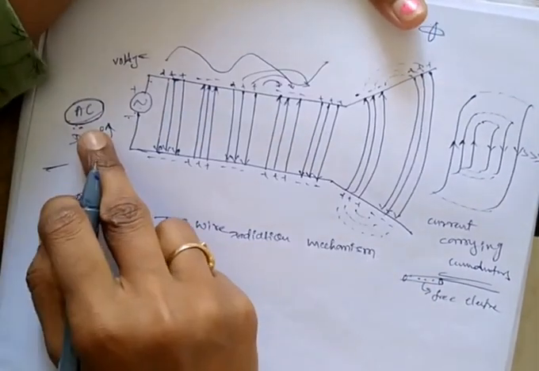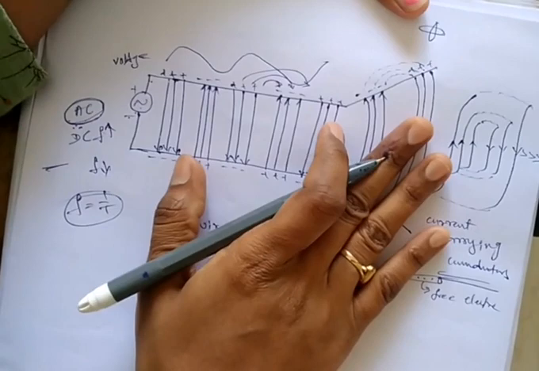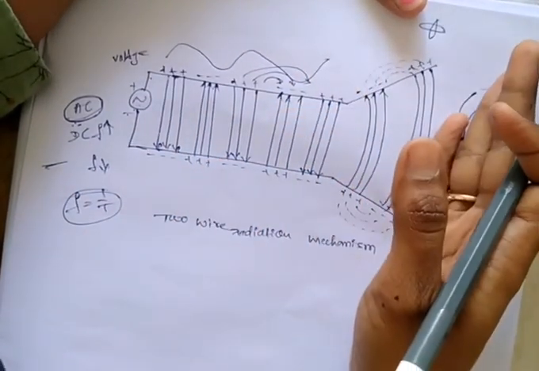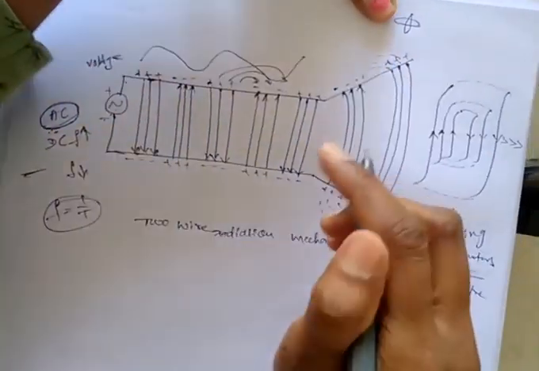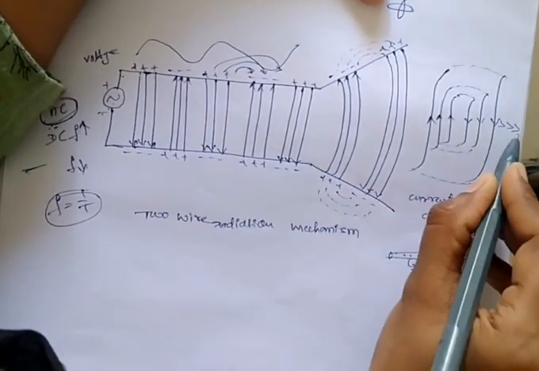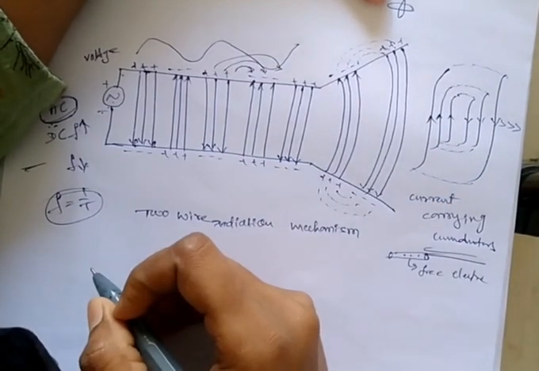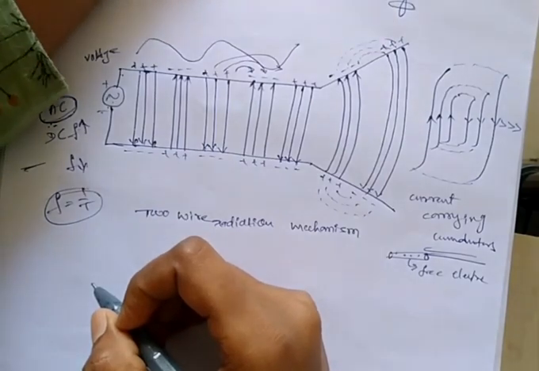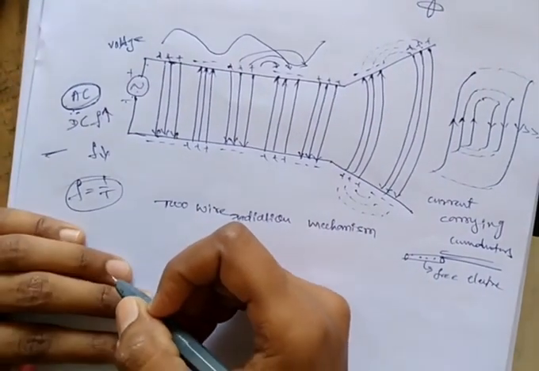Okay, this one is the two-wire radiation mechanism, meaning how the antenna radiates the signals into free space. Like this, the electromagnetic waves or EM waves propagate in free space and are received by the receiving antenna at the destination side. Okay, we will discuss the next topic in further classes.